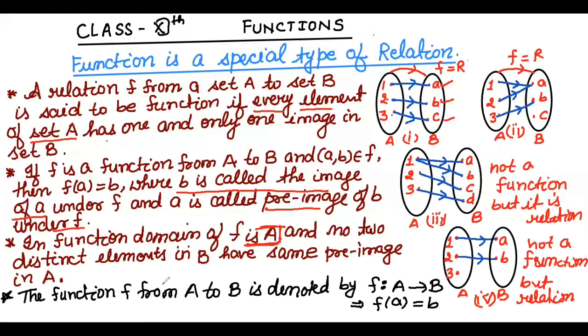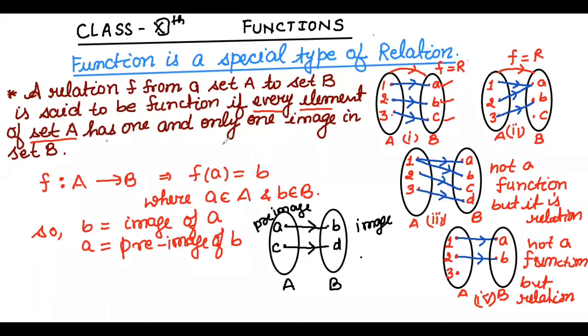So we write a function f from A to B as f: A to B, that implies f(a) equals b, where small a belongs to set A and b belongs to set B. So according to the definition of a function, we can write f: A tends to B, that implies f(a) equals b, where a belongs to A and b belongs to B. So b is called the image of a and a is called the pre-image of b.